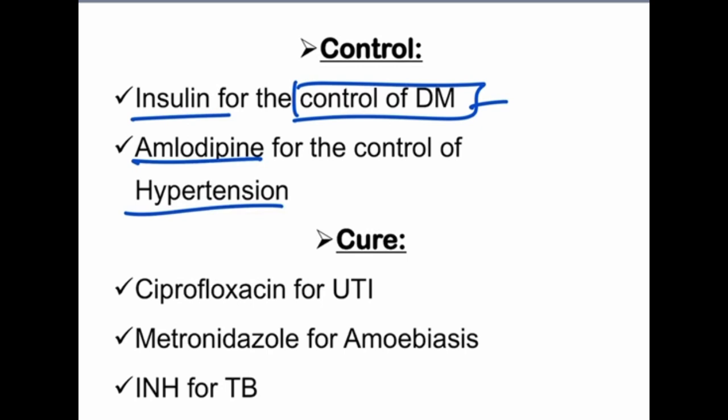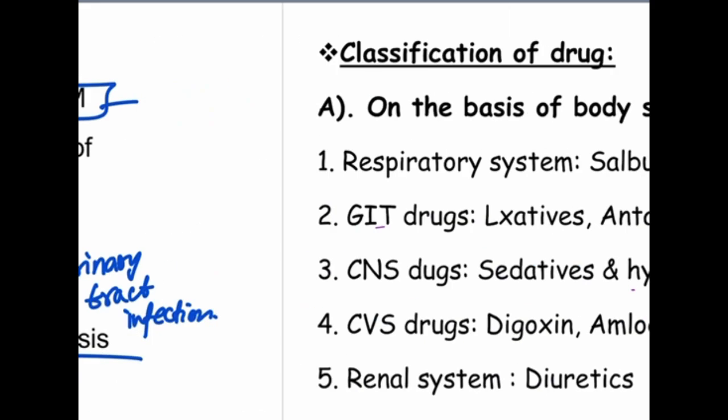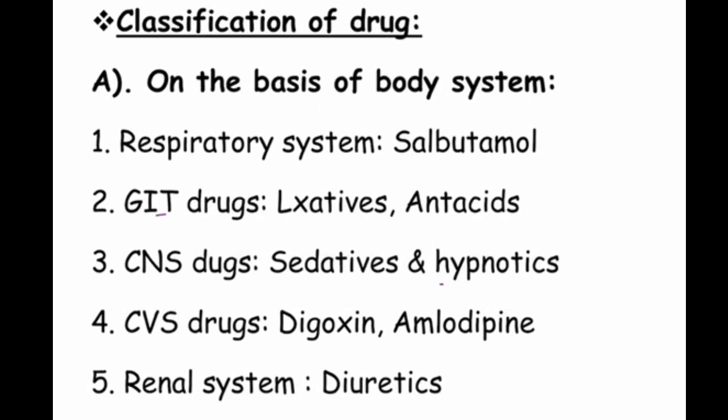Next, cure. So for cure, what medicines? Like ciprofloxacin is used in the urinary tract infections. Next, metronidazole for amoebiasis and isoniazid is for tuberculosis. They use it for TB. Okay. Next is the classification of drugs.